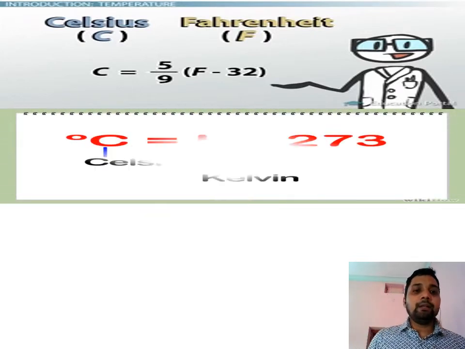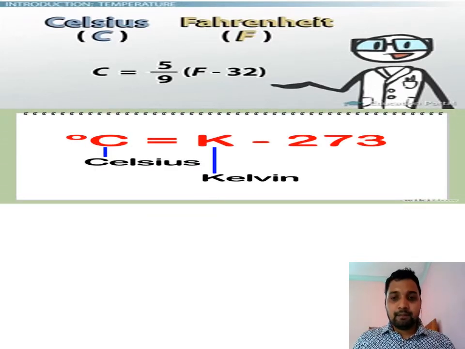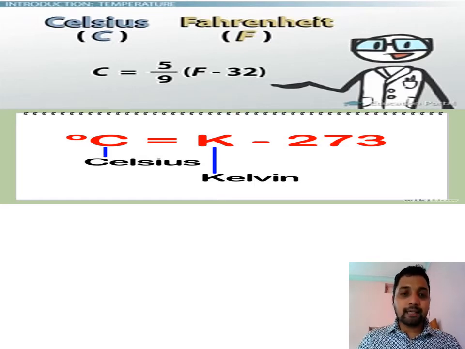Another one, Celsius and Kelvin. Kelvin minus 273 is equal to degree Celsius, which means degree Celsius plus 273 gives the Kelvin. Kelvin is the SI unit. Kelvin is also called the absolute scale.